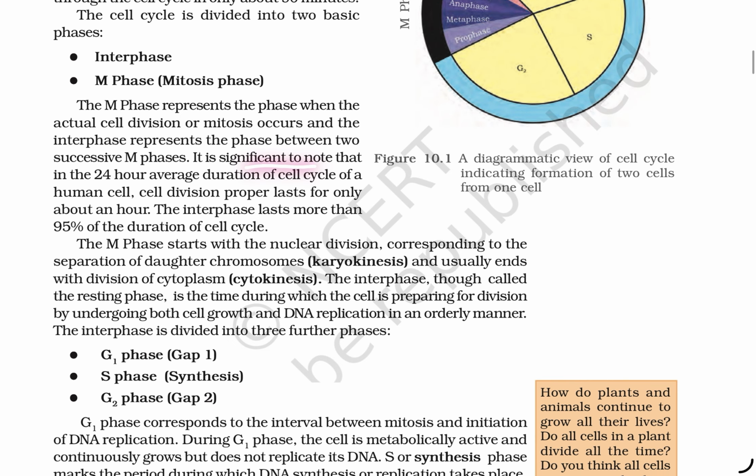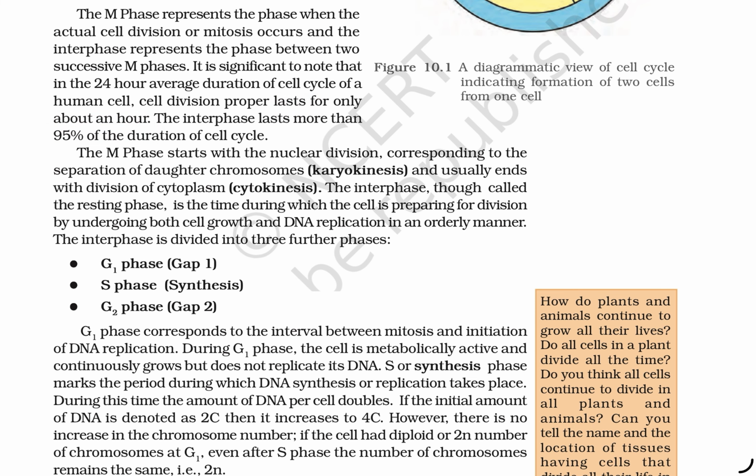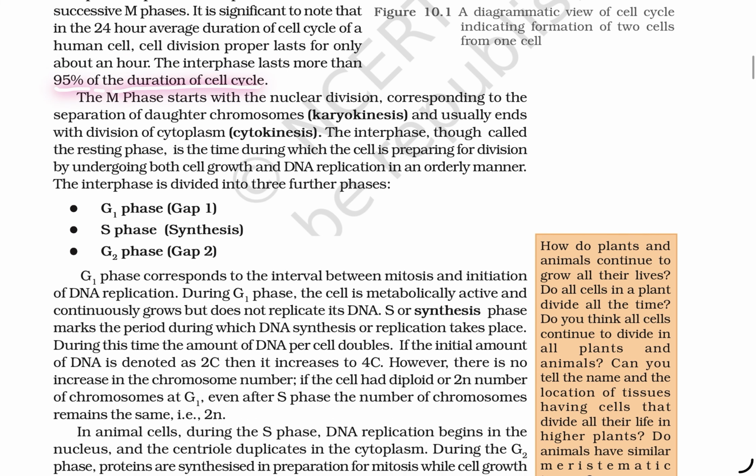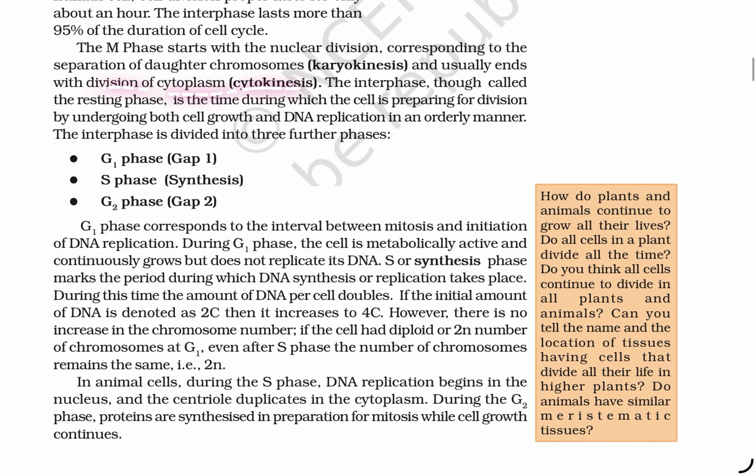It is a significant note that in the 24 hours average duration of the cell cycle of a human cell, cell division proper lasts only for about an hour. The interphase lasts for about 95% of the duration of the cell cycle. The M phase starts with nuclear division, karyokinesis, which corresponds to the separation of daughter chromosomes, and usually ends with the division of the cytoplasm, cytokinesis.